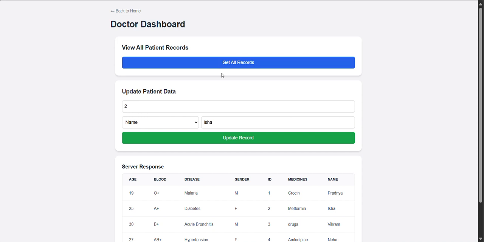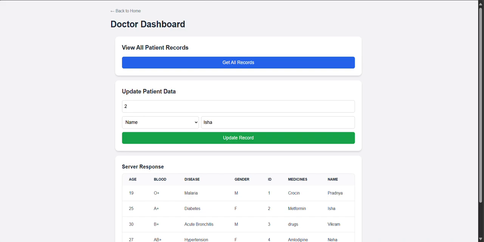Now when I get all the records here, you can see that the ID 2 has been replaced with the name Isha. And behind the scenes, our concurrency mechanisms are hard at work, ensuring high priority actions are processed first and every